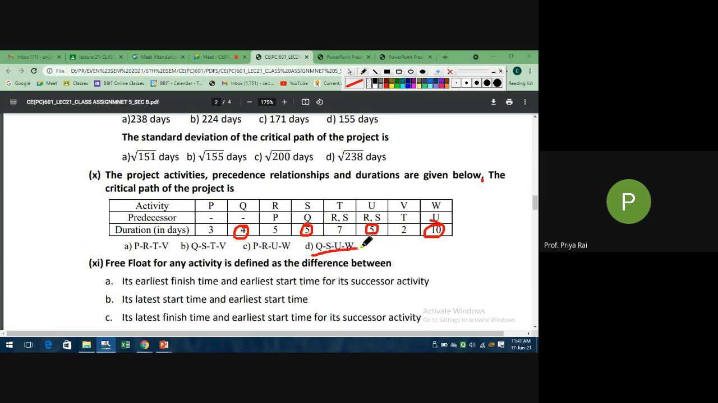So the longest path is this one. So this is the critical path. This was 17, this was 18, this was 23, this is 24. The longest path is the critical path, so this is your answer. Okay, so you have to do it a little bit faster.